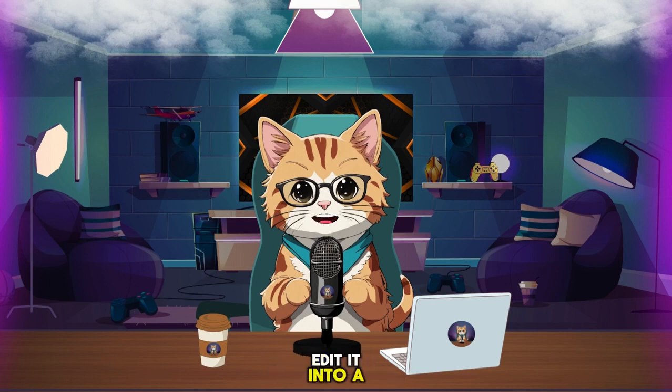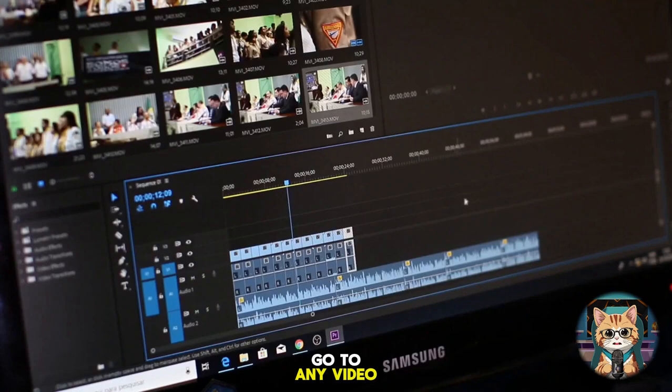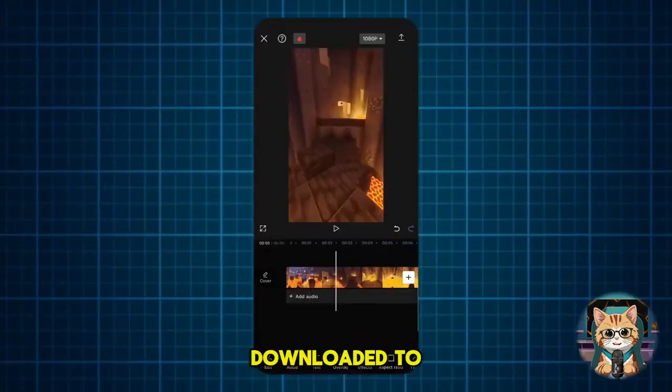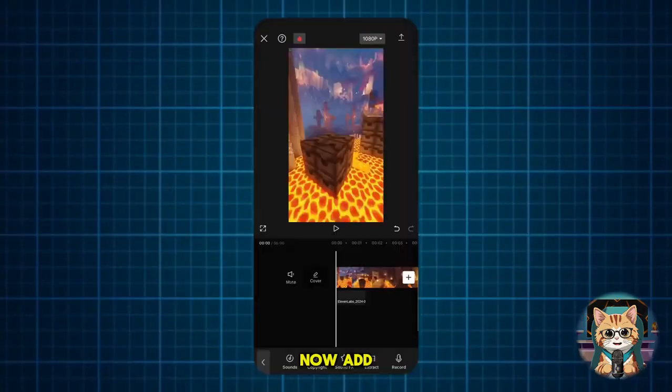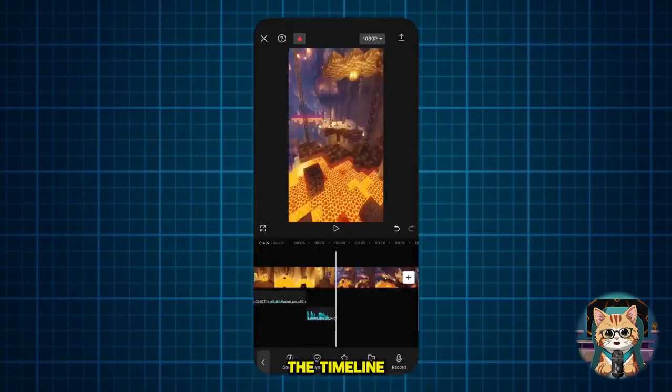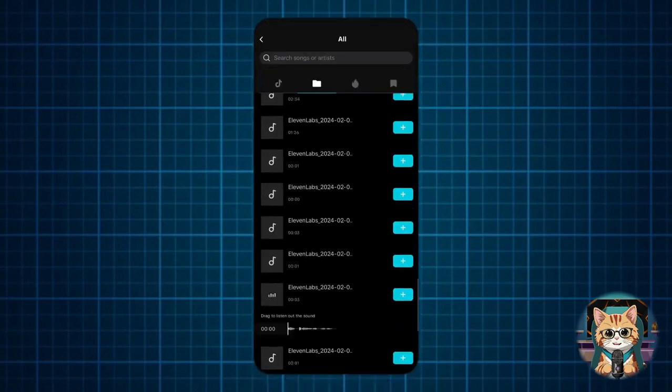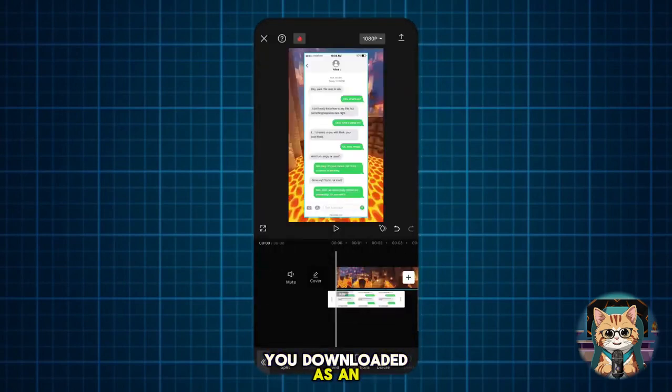Now we need to edit it into a video. Go to any video editing software. Add the video you downloaded to the timeline. Now add the voices you have downloaded to the timeline. Make sure it is in the right order. Now add the screenshots you downloaded as an overlay.